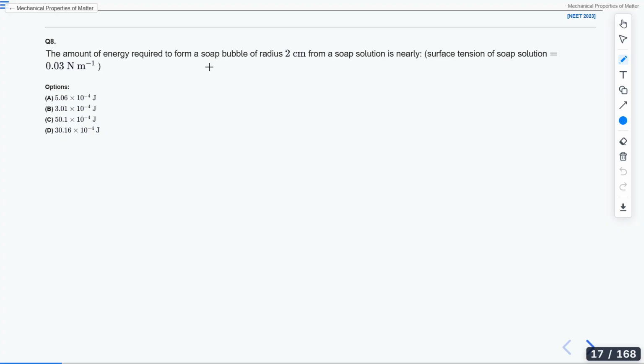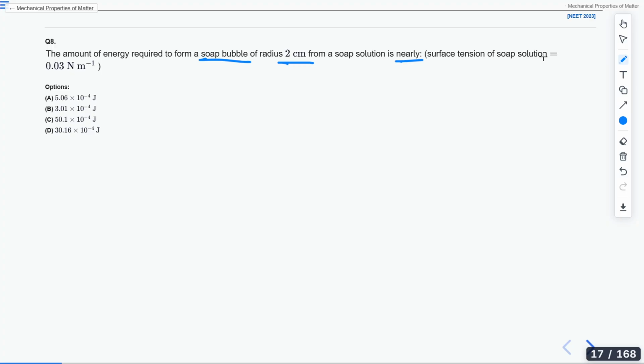It says the amount of energy required to form a soap bubble. You were asked to find the amount of energy required to form a soap bubble whose radius is 2 cm from a soap solution is nearly. The surface tension of soap solution is 0.03 Newton per meter.